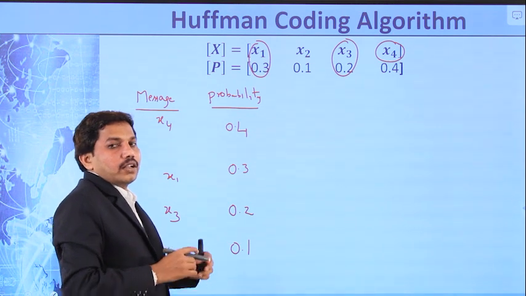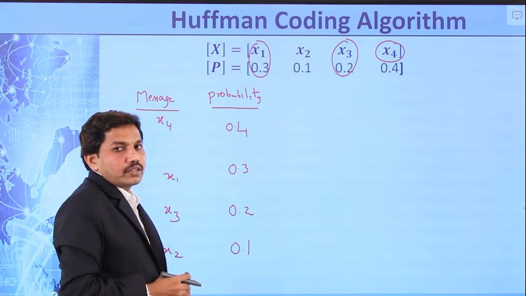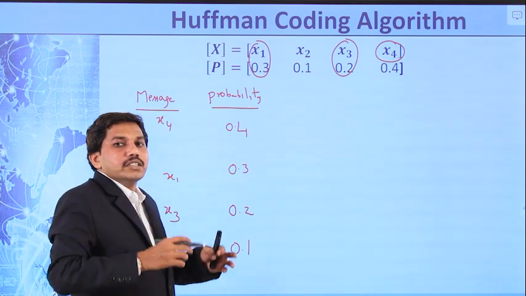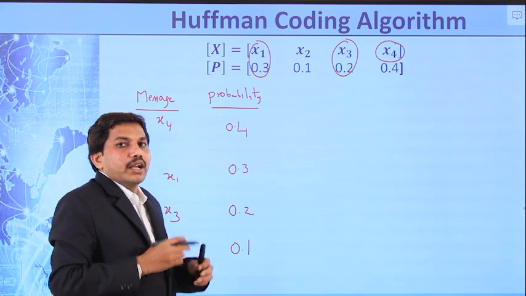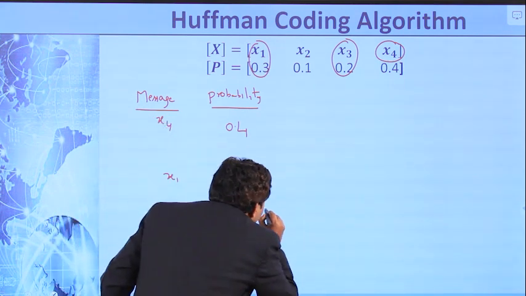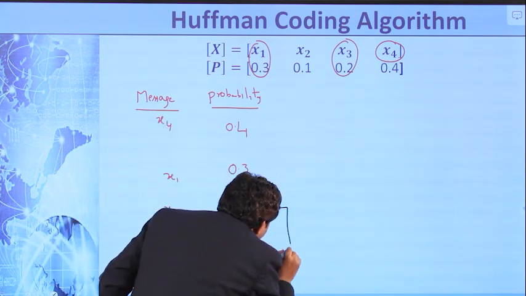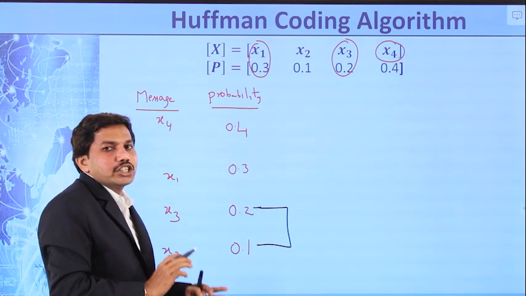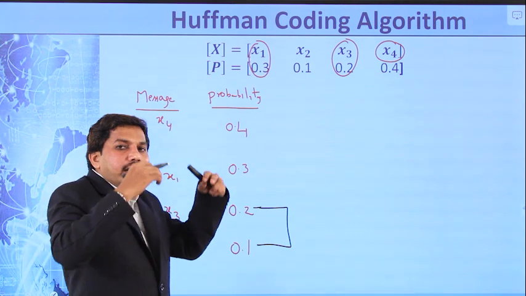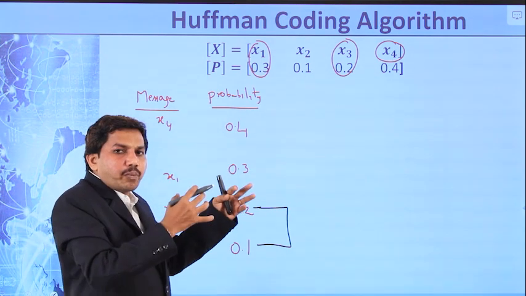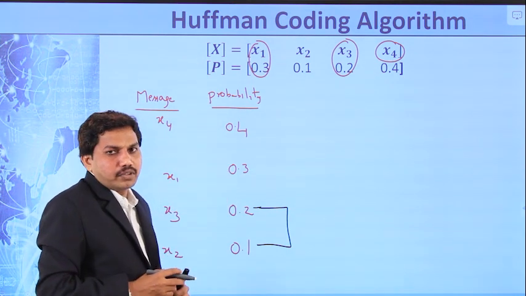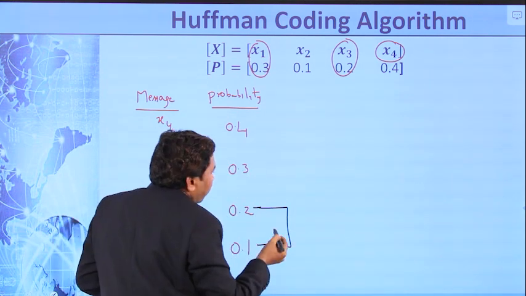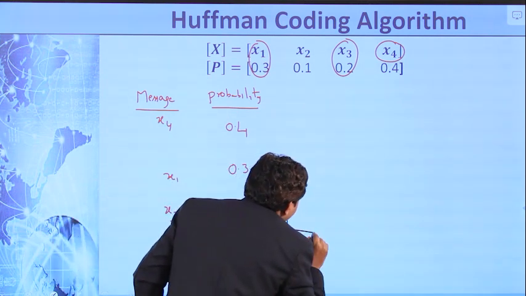The second step is to combine the last two message probabilities and rearrange all the probabilities in decreasing order. If we add these two, 0.2 plus 0.1, it is 0.3.